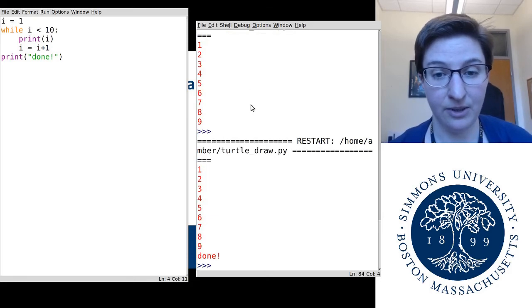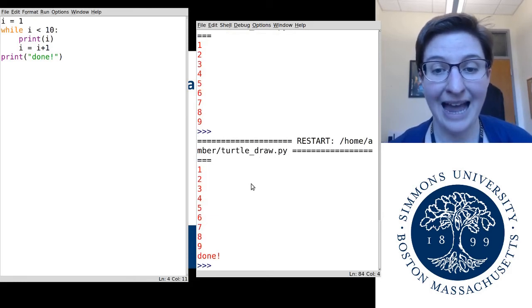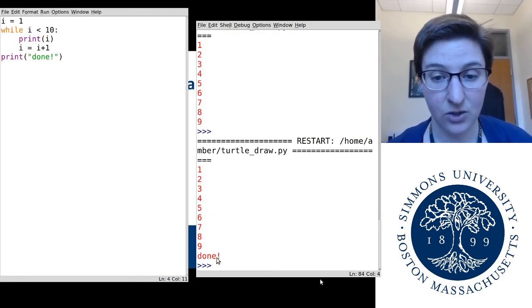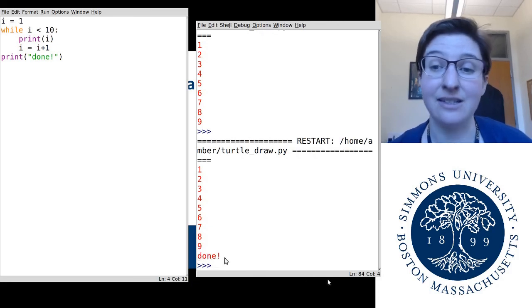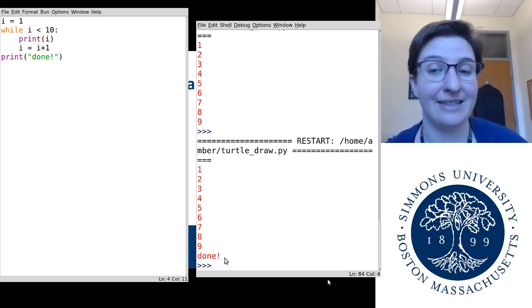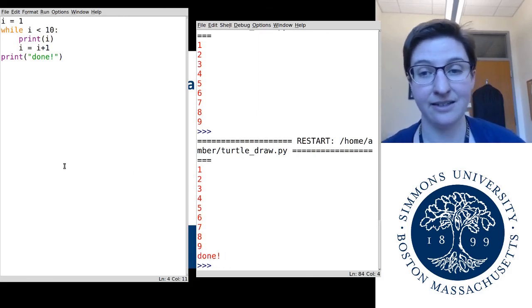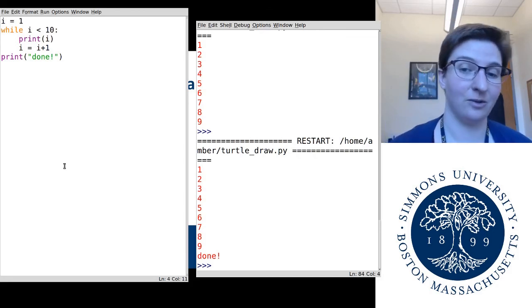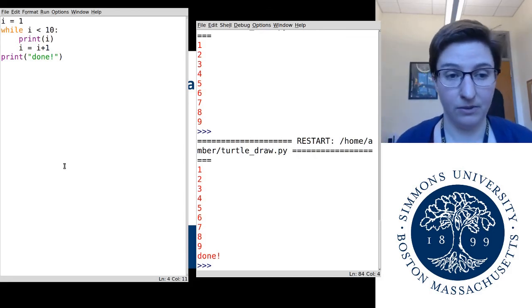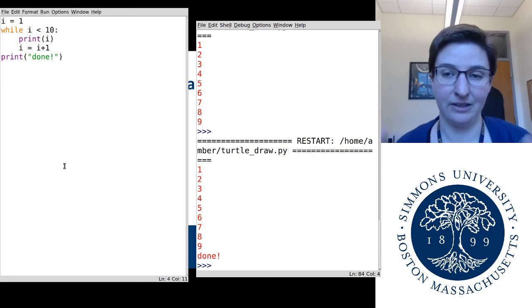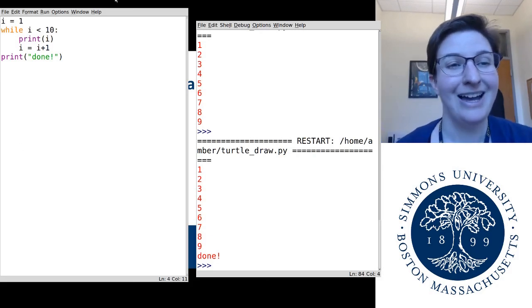And you'll see that we print the numbers 1 through 9, and it's only after we leave the loop that done gets printed. It's not printed every time because it's outside of the loop. So it's kind of a key thing to understand there. Inside the loop, things repeat. Outside the loop, things only happen the one time, unless they're in another loop. But that's different, obviously.